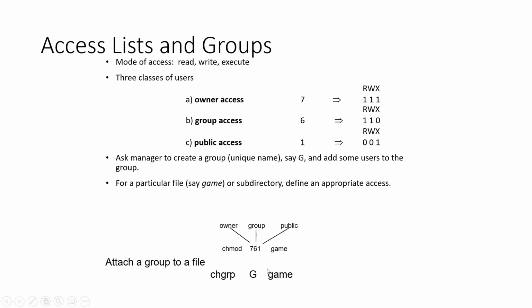So we can restrict into 755. When it comes to 755, the owner will have the highest access. Then the group will have read and executable access, and the public, that means any user who logs in, can read and execute a file.